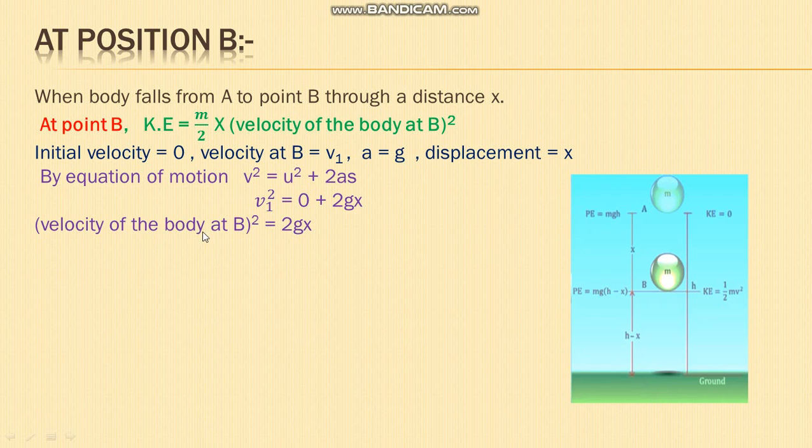We substitute these in the equation of motion: v1 squared equals 0 plus 2gx. So the velocity squared of the body at B is 2gx. Substituting this value in the kinetic energy formula, the 2 cancels and you get mgx.